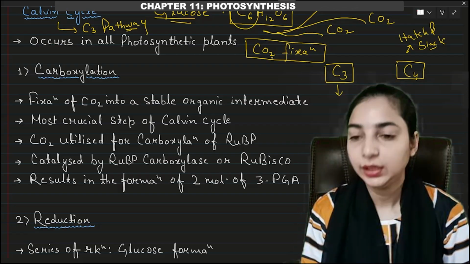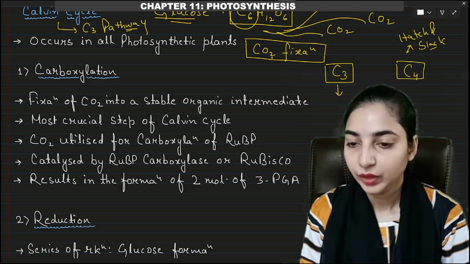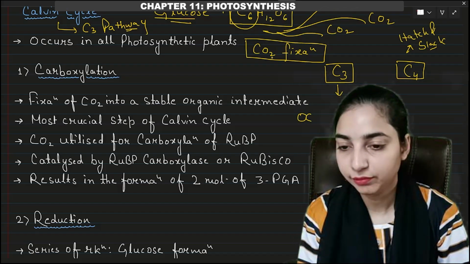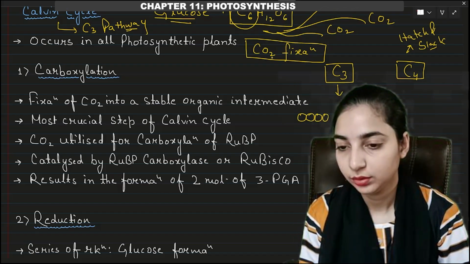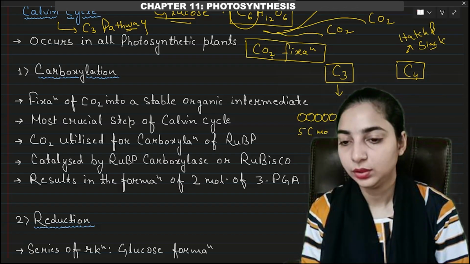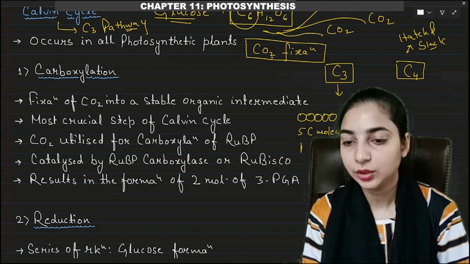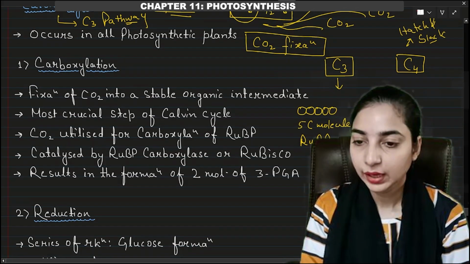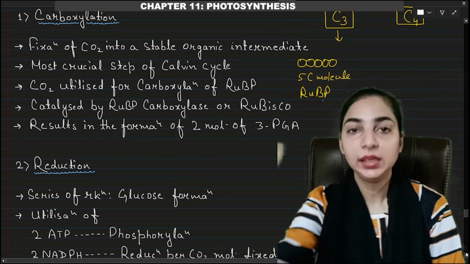In case of C3 pathway, that is Calvin cycle, there is an acceptor molecule containing 5 carbons. So we have a 5 carbon molecule. You can see 1, 2, 3, 4, 5. This 5 carbon molecule is known as RuBP. And this molecule accepts the carbon.